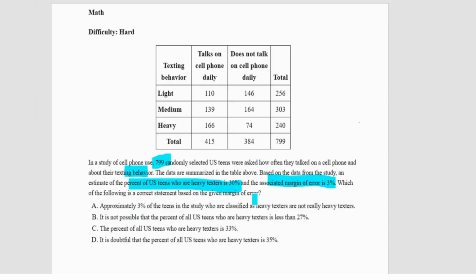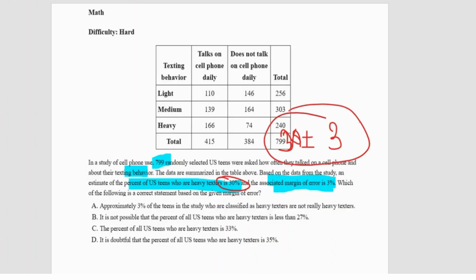Okay, remember that whenever you see anything about the margin of error, it is always about plus and minus. What does that mean? It means that whatever the original percentage is, it has to be always plus or minus that margin of error. So as you can see, the estimate of US teens who are heavy texters is 30%, and the margin of error is 3%, which means the actual answer is always going to be 30 plus 3% or 30 minus 3%. That's what it's always going to be.